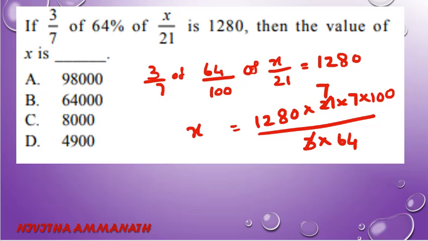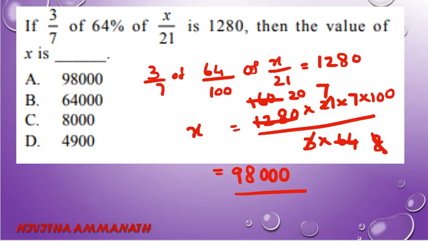Here 3 cancelled, here 7. 7 3s are 21. Here 8 8s are 64. Here 1 8s are 8. 48. 6 8s are 48. 0. Here 8. Once again 20. So 7 7s are 49. 49 into 2, 98. 98,000. That is the answer. A is the correct option.